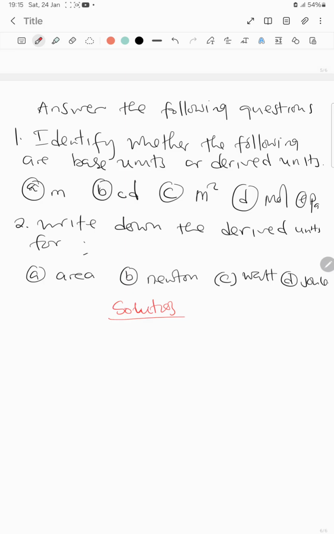For question 1a, the task is to identify whether the following are base units or derived units. This one, meter, is a base unit. Not two ways about it. Then B, that's CD, that's candela, that's a base unit.